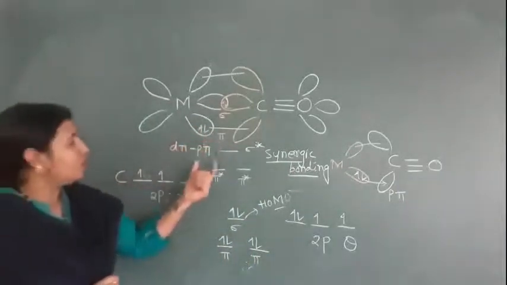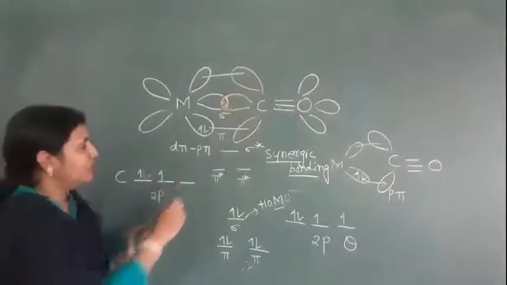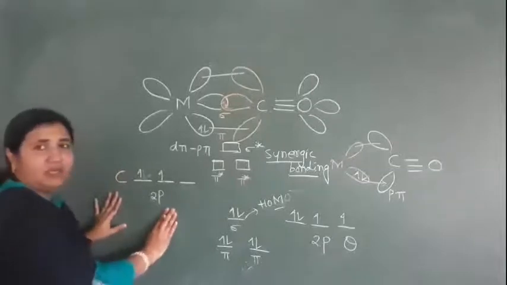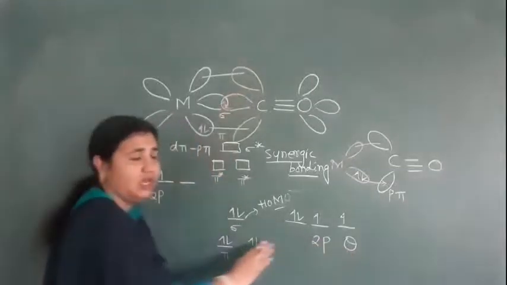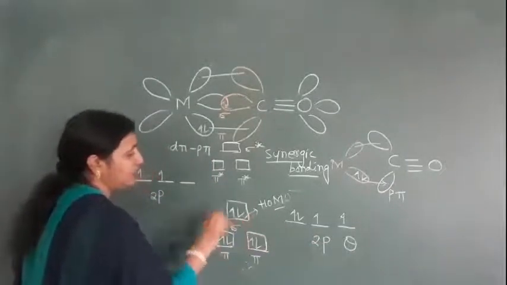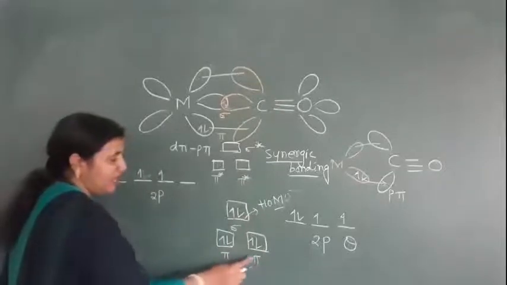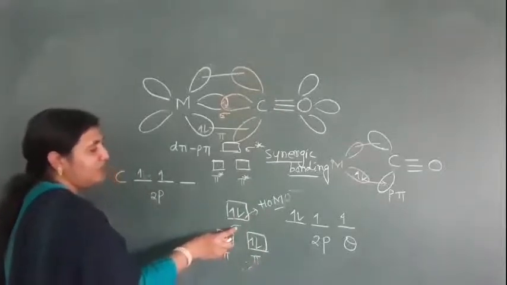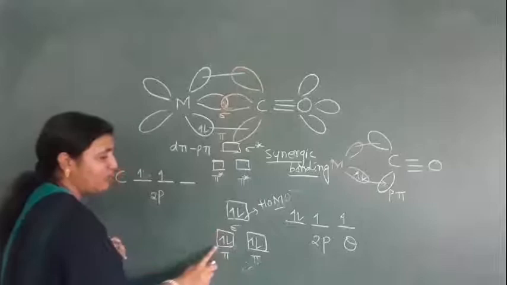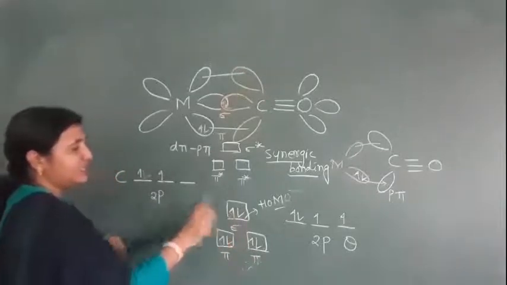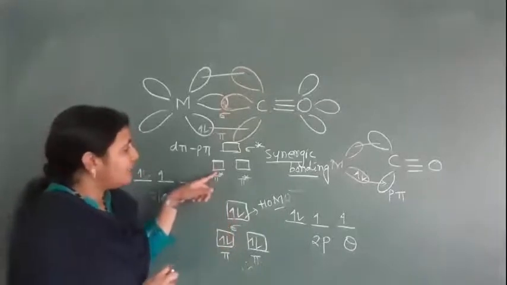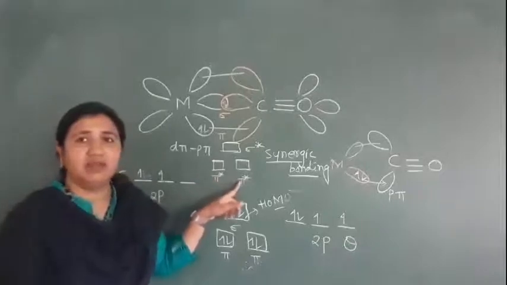Look at this molecular orbital diagram I have drawn. This is carbon's atomic orbital and this is oxygen's atomic orbital, and between them we have the molecular orbitals. We have the pi orbitals lower down, then the sigma orbitals, then pi orbitals, and then sigma orbitals. First we fill the lower orbitals: 2, 4, 6. Now the sigma orbital has 2 electrons, and these are called anti-pi orbitals.